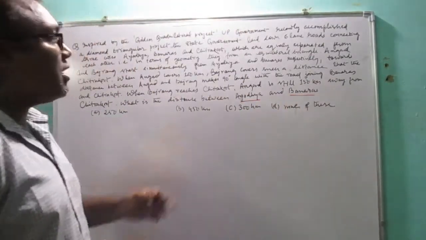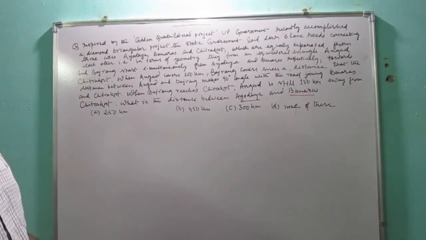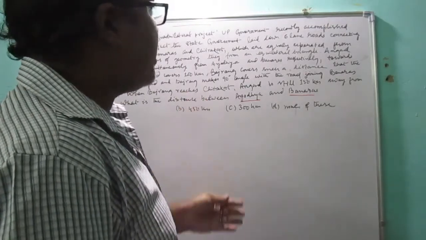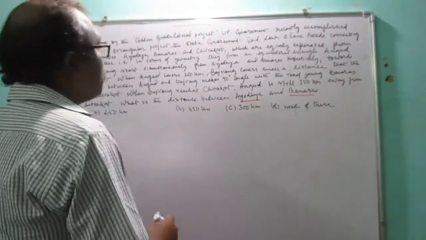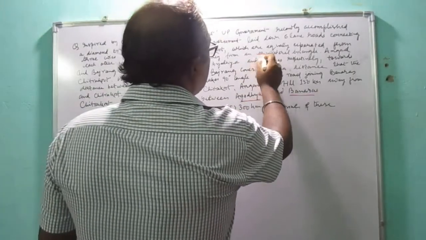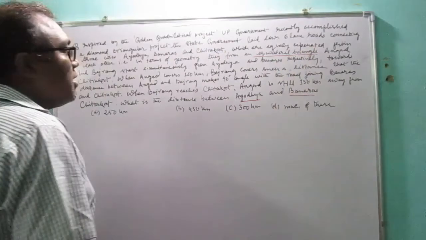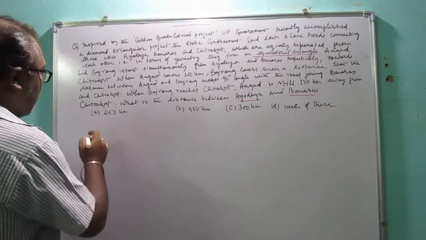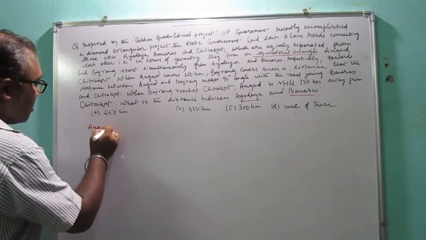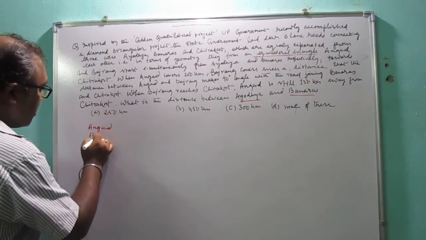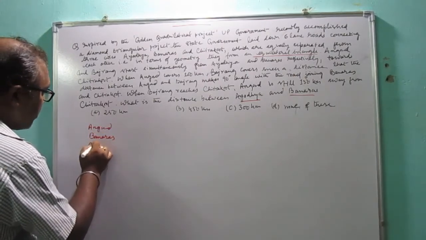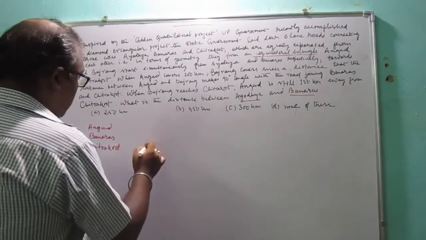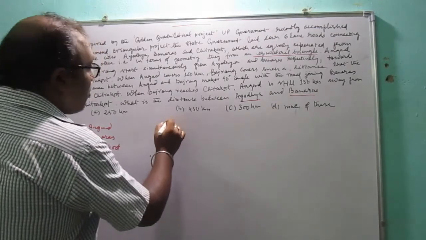So this is a very lengthy question, but most of the portion is not required. It has been added just to make a confusion. So our main data starts from this equilateral triangle. Here, the main portion is that there are 3 cities: one is Ayodhya, the second one is Banaras, and the third one is Chitrakoot. So these 3 cities are connected.